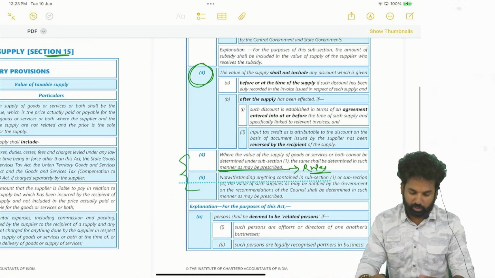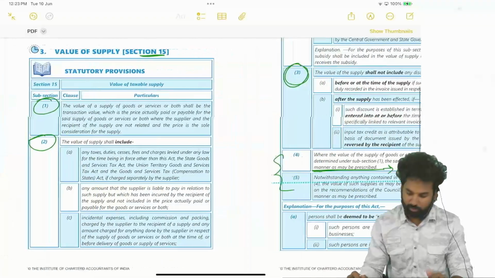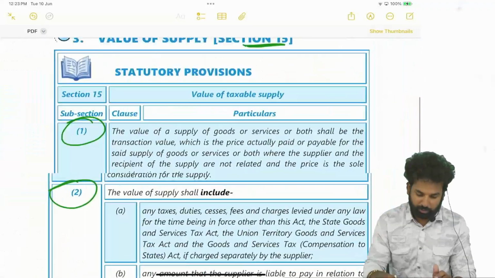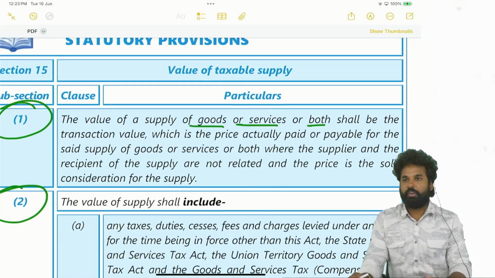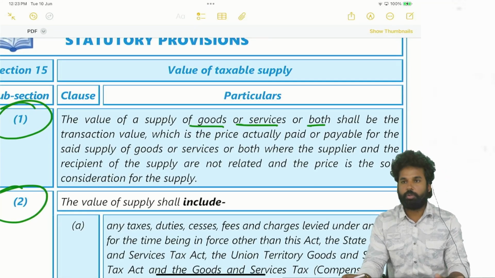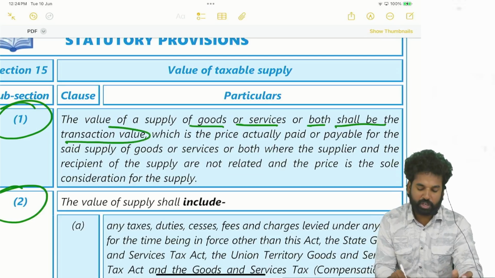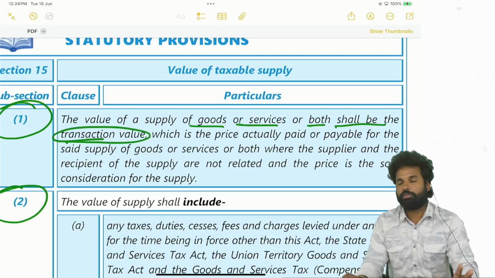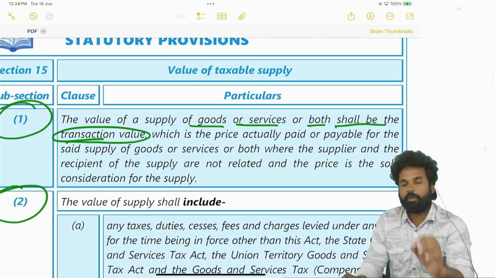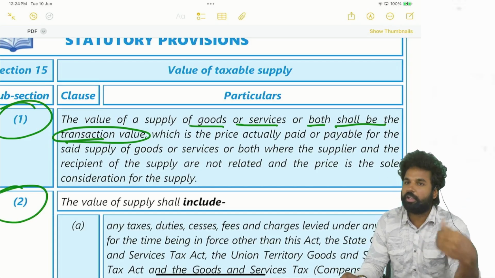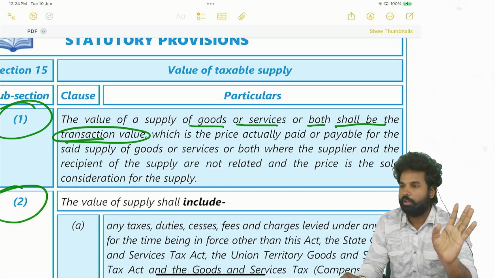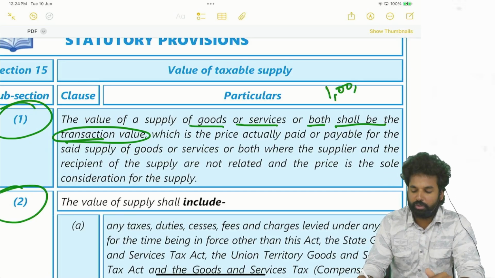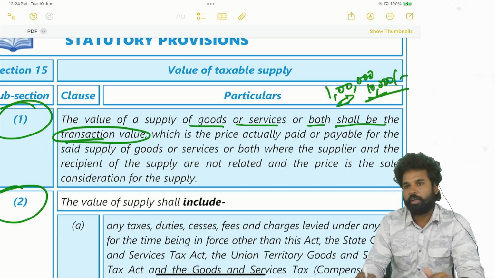Now we will go for section 15 subsection 1. The value of the supply of goods or services or both shall be the transaction value. Transaction value means at what price the transaction is happening, the supply is happening. That will be the value. At what price the transaction is taking place, that will be the value. Let's say the product is worth 1 lakh rupees, but it is given at 10,000 rupees. That will be the value.